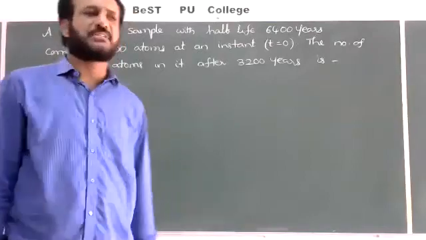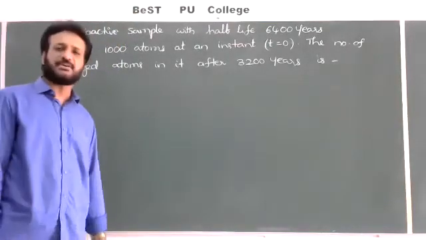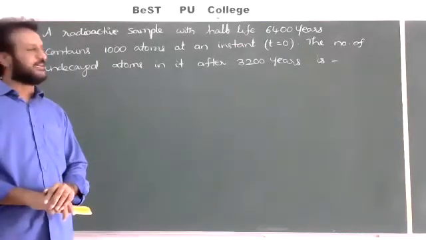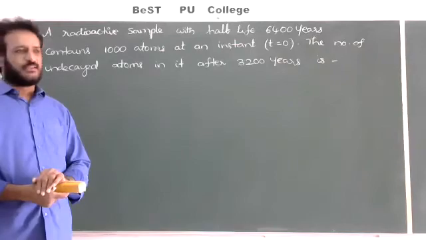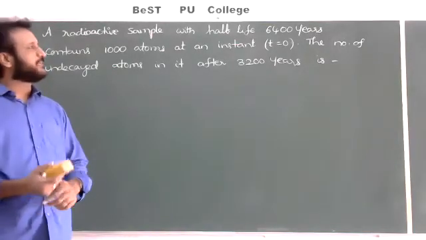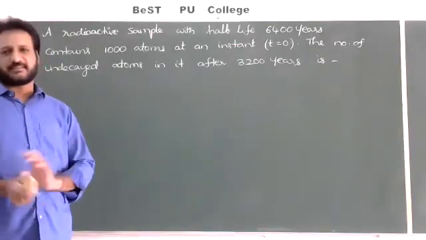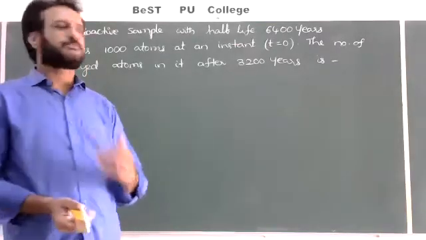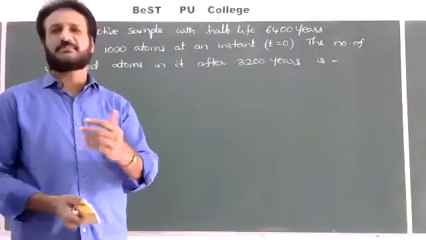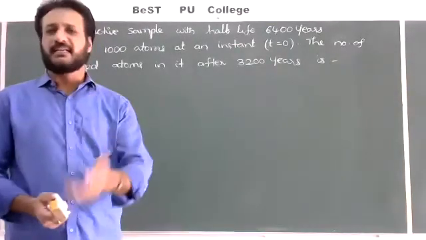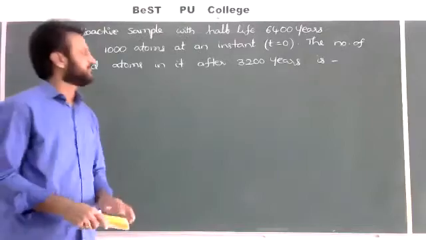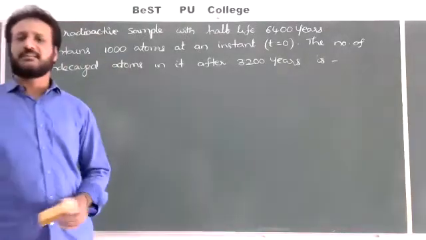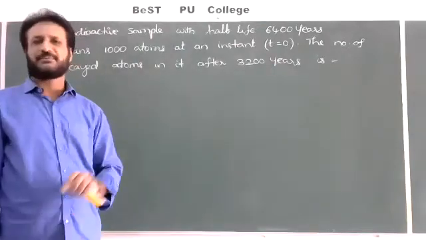This type of model is important. Sometimes, along with the number of atoms, they may give mass. Like initially, one radioactive sample contains 100 grams, but the half-life of the sample is equal to 1,000 years. After 2,000 years, what is the remaining mass of the sample? What is the mass of the sample that decayed? This type of question will be asked. Now in this class, whatever formulas I have given, we have to pick any one suitable formula and substitute the values.